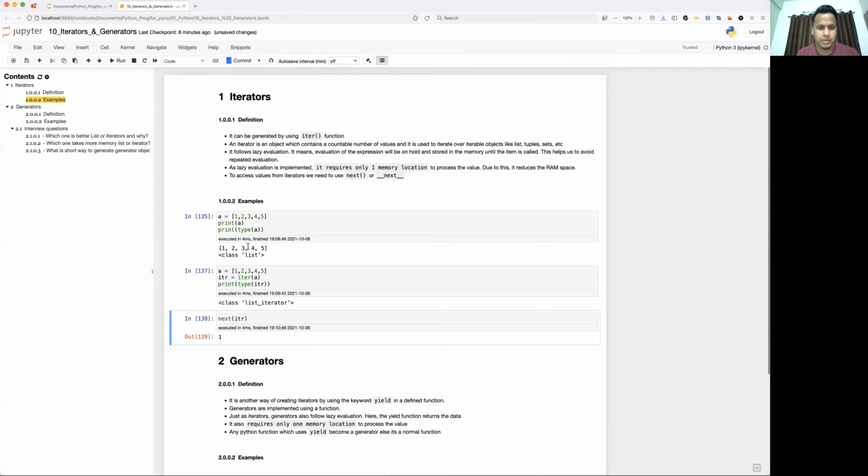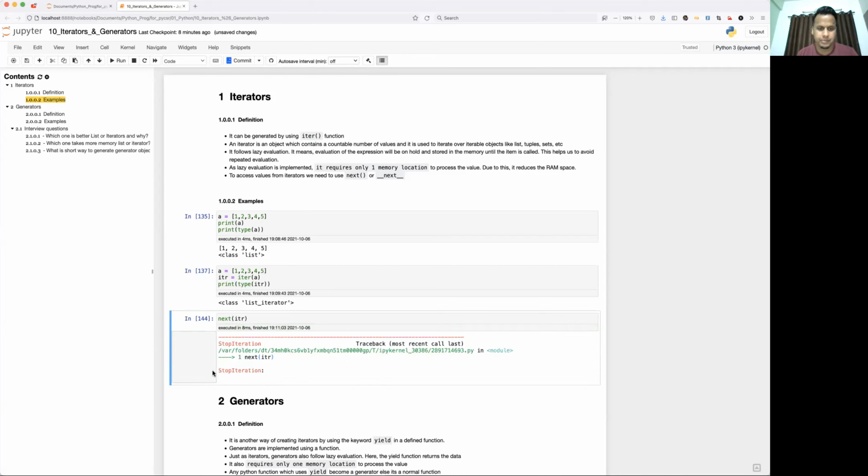What is the first element of this list? That is 1. Now if I execute once again, see what is happening. 2, so another element, 3, 4, then 5. And now it has reached the end of the elements, right? If you try to execute once again, it is going to give an exception, that is StopIteration. This is called an exception. I will be talking about exceptions in detail in a future video. So just remember that.